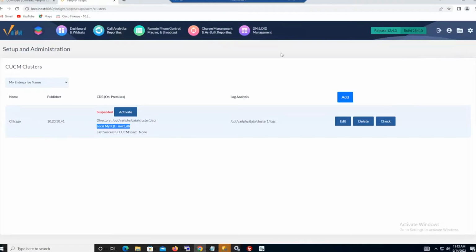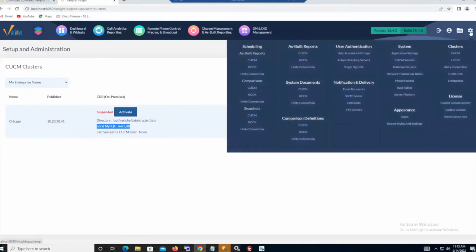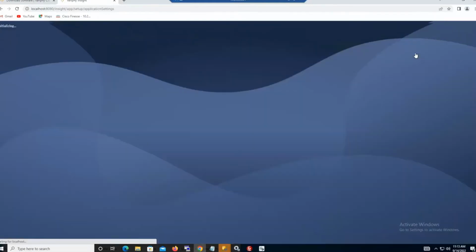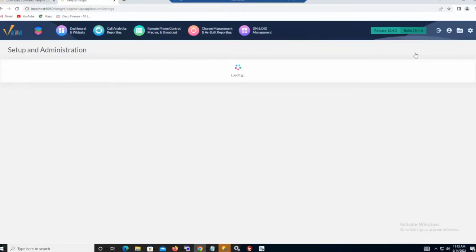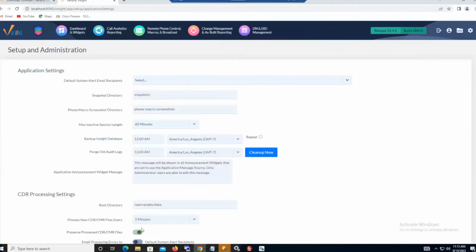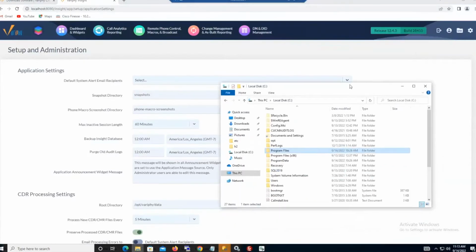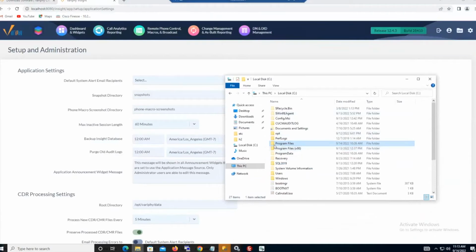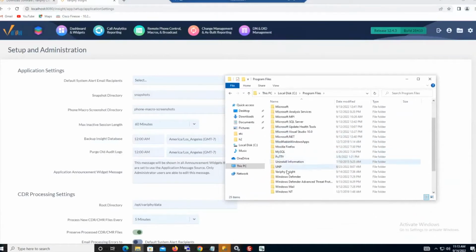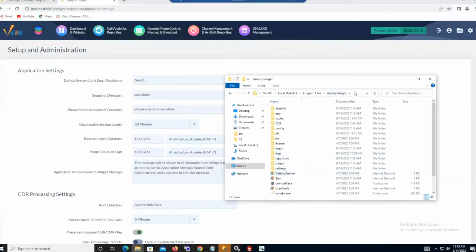The first place we're going to want to start, at least in my estimation, is the application settings. So we'll navigate to the settings gear here in the upper right, let the hover menu come over, or if it doesn't, it should give you the white background screen. Still, you can go into System, then Application Settings, and we'll need to update everything from Linux to Windows. So, knowing the Windows environment here, the corresponding directory path for everything, I'll throw on my clipboard real quickly. I'm on my local drive, Program Files, go down to Verify Insight. This pretty much is the install path.